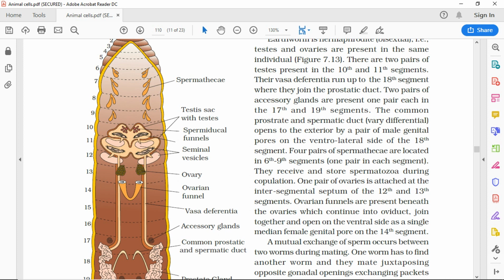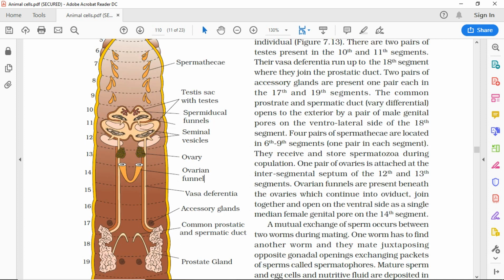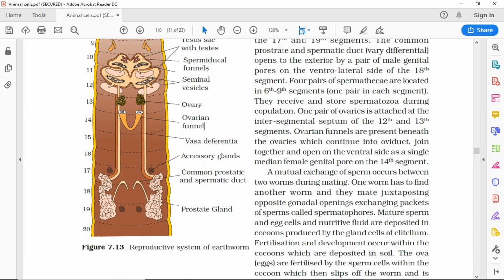One pair of ovaries is attached at the intersegmental septum of the 12th and 13th segments. Ovarian funnels are present beneath the ovaries, which continue into oviducts, join together and open on the ventral side as a single median female genital pore on the 14th segment. A mutual exchange of sperm occurs between two worms during mating.